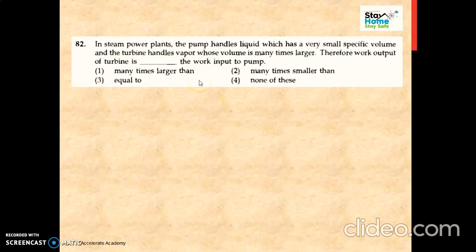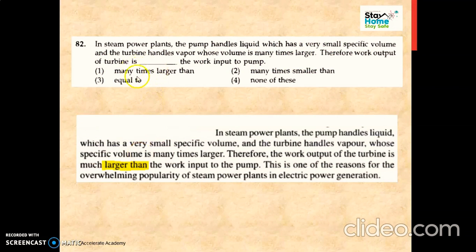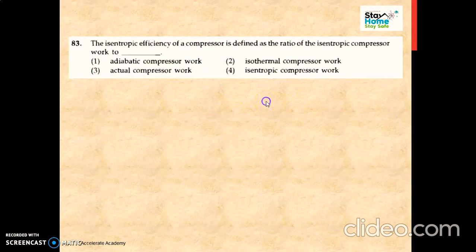Then next, in steam power plants, the pump handles liquid which has a very small specific volume, and the turbine handles vapor whose volume is many times larger. So liquid has a small specific volume and vapor has a higher specific volume. Therefore the work output of the turbine is larger than the work input for the pump due to larger specific volumes. Okay, so simply they have put these questions from the text as it is.